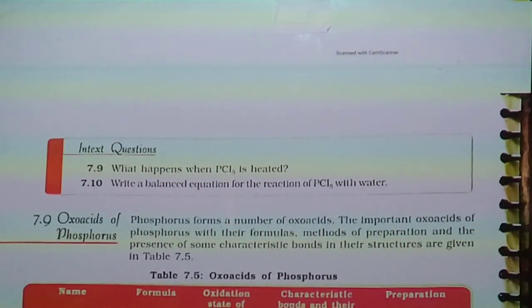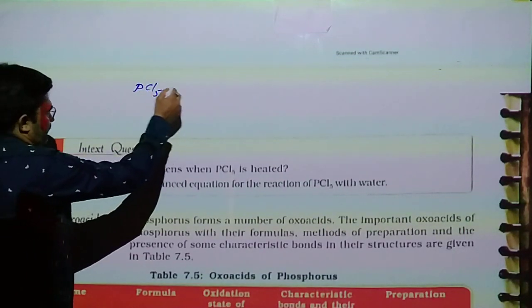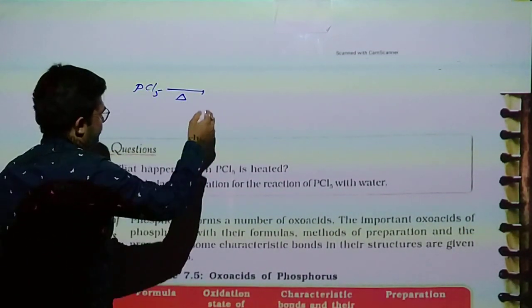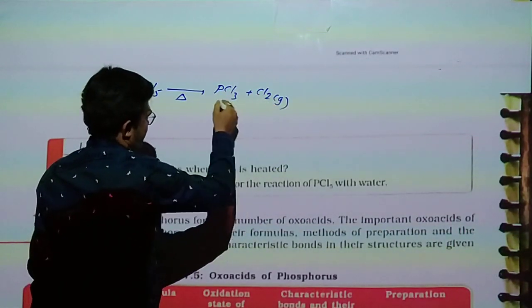Now in text question 7.9, what happens when PCl5 is heated? When we heat PCl5, it gives PCl3 and Cl2 gas.